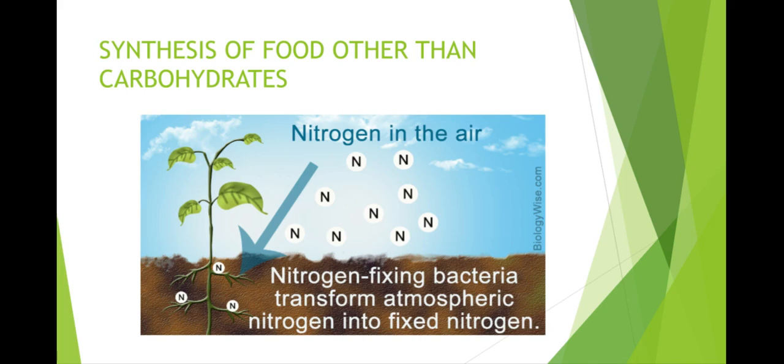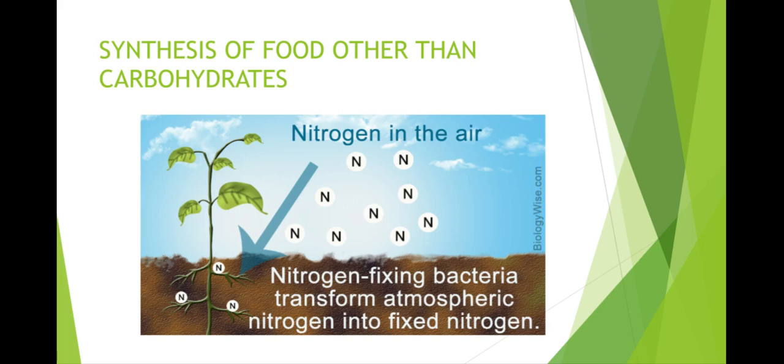From air? No. Almost 3/4 of the air is made of nitrogen. But this gaseous nitrogen in the air cannot be used by animals and plants. The nitrogen has to be fixed so that it can be used by plants.